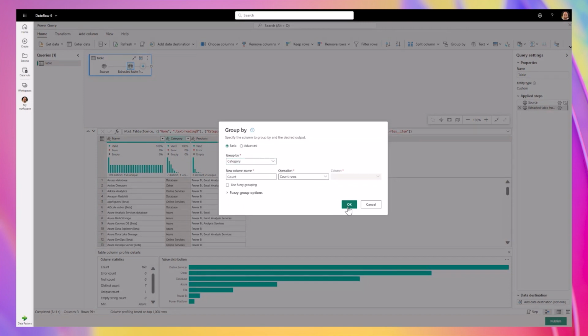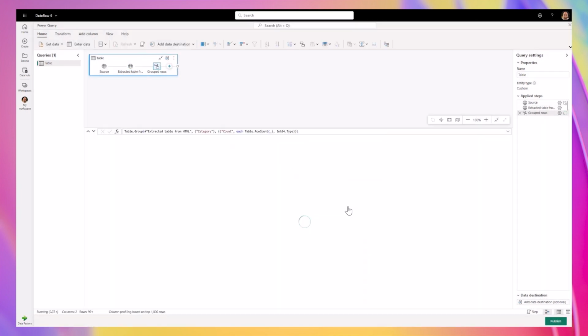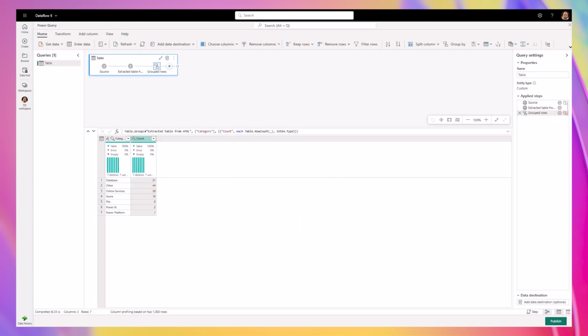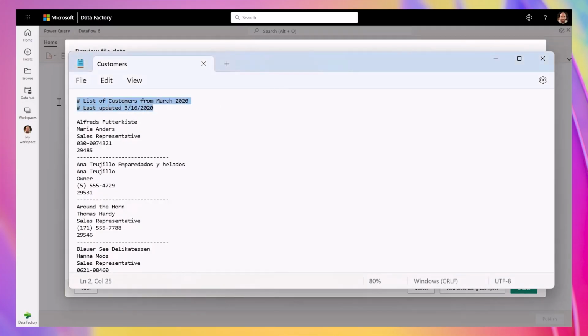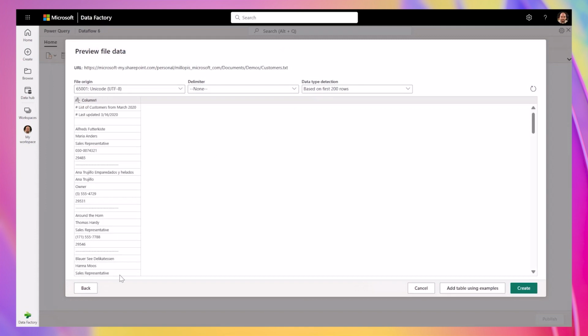Now, let's transition over to text by example. Text by example provides similar capabilities, allowing users to extract data from semi-structured text files. In this example, this text file contains customer records in blocks of 5 lines, where the first line corresponds to the company name, followed by the contact name, title, and contact details. After bringing this data into any DI tool, the result is a single column input, which is very tedious to reshape and clean up by hand.